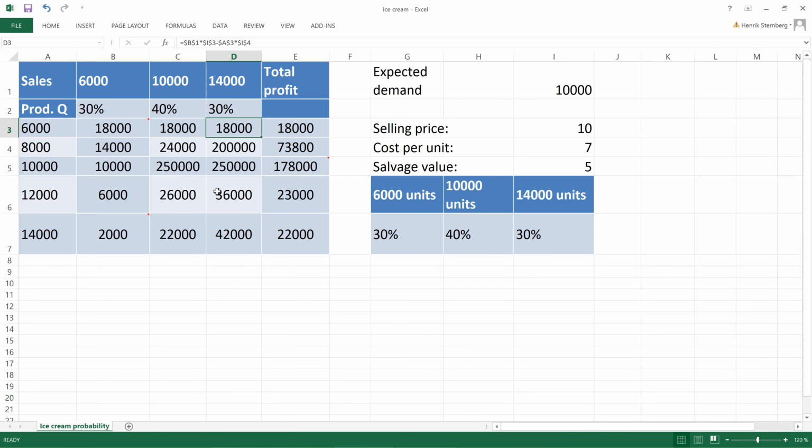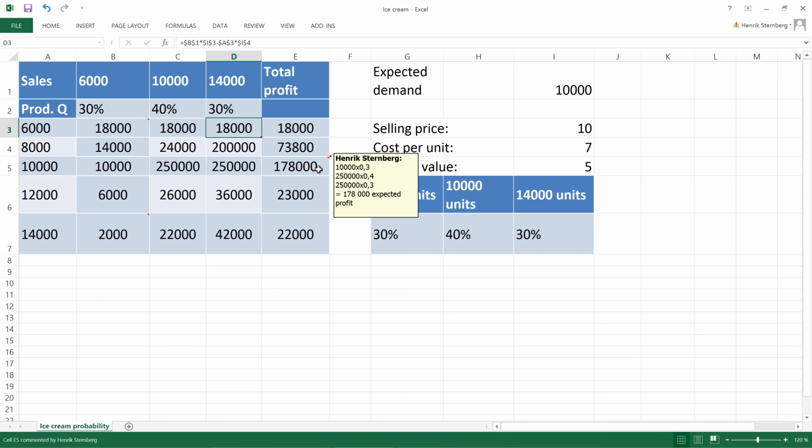Now, what we will do is have a look at the expected profit here. If we compare with flipping the coin, when we flipped the coin, we knew that we had a 50% chance of winning. And the 50% of 2 was 1. Now we apply the same thinking here.